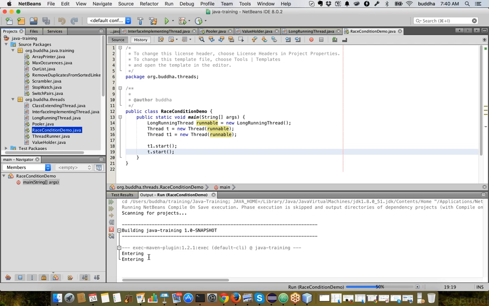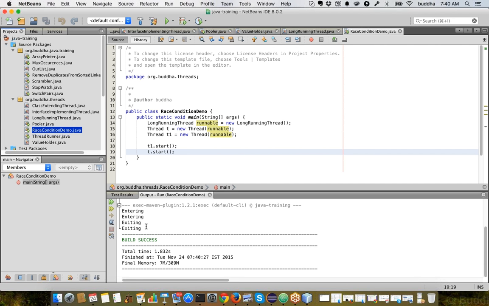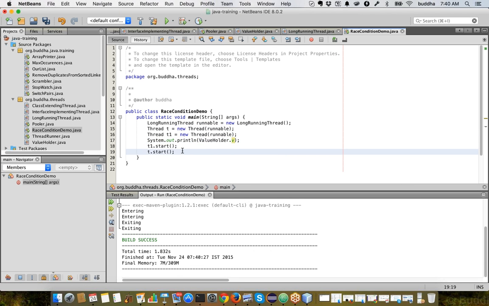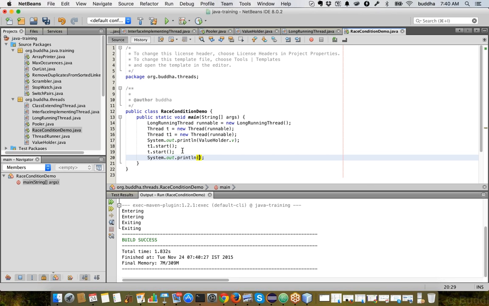So we entered and exited from both the threads, but we have not been checking whether the value is incremented or not. Let's first print out what is the value in this value holder before executing both the threads and after executing both the threads.